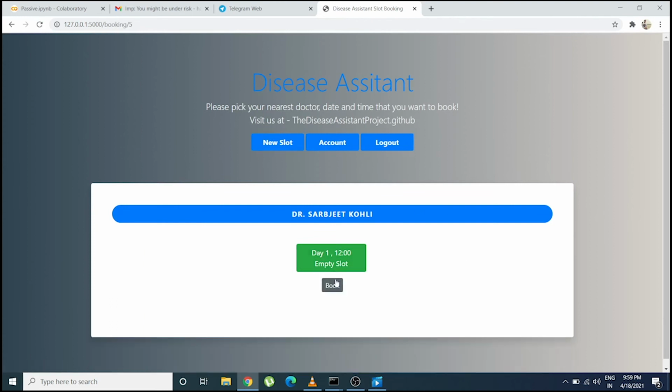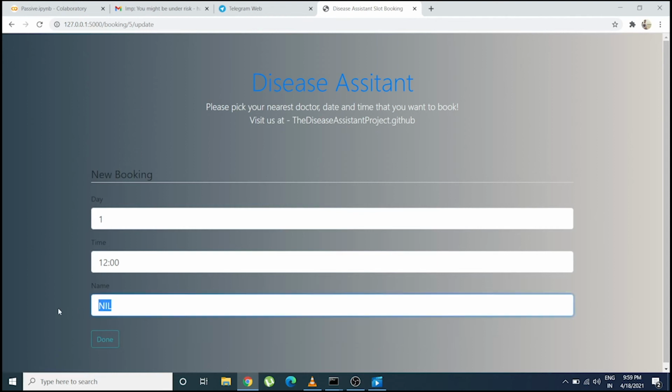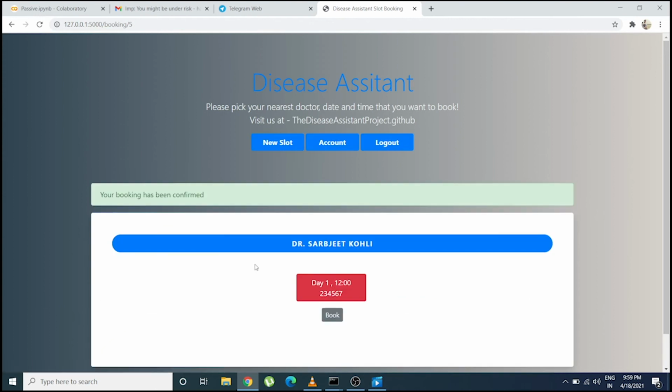Once logged in, the user can book any of the empty slots for the given doctor for themselves or a family member. They click book and add their name, so now the slot appears in red and has been booked.